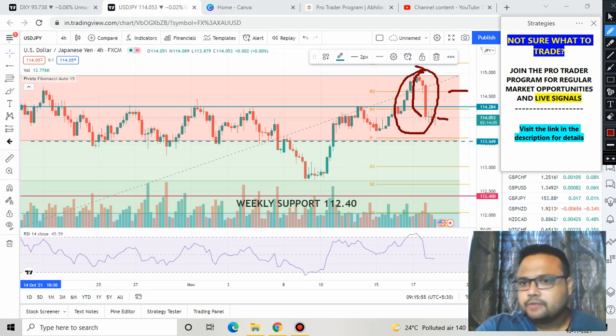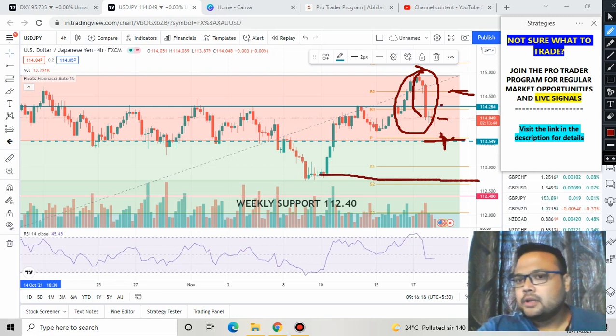If you take a sell position, book half of your profit at this level and just observe the market. If the market bounces from here, exit your sell position completely. And if the market breaks the level and starts going down, continue with your trade and exit at this level.